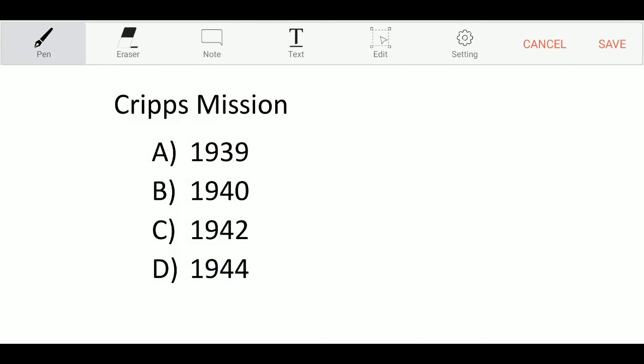Cripps Mission. Option A, 1939. Option B, 1940. Option C, 1942. Option D, 1944. And the correct answer is option C, 1942.